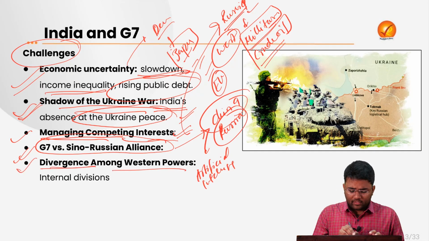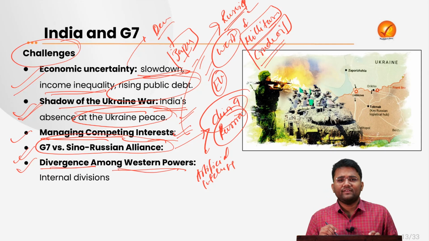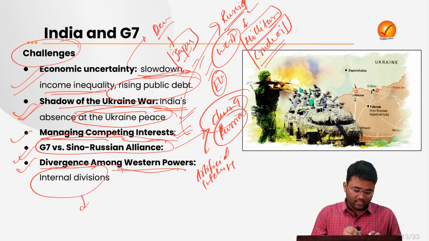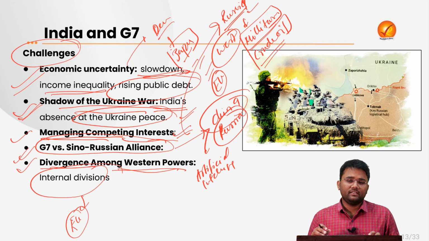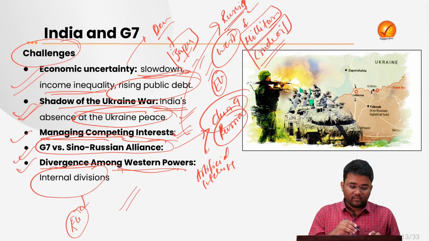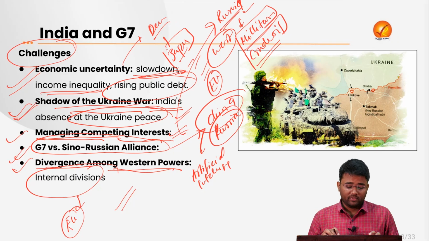Then the divergence among the various Western powers. There are various internal divisions, let's suppose whether it is related to Brexit or coming out of the European Union grouping, or several other issues related to sovereignty and trade. So there are internal divisions also between the various European Union countries. So that might hinder the process of the deliberations. That might become a very important challenge in the deliberation in the G7 meet.